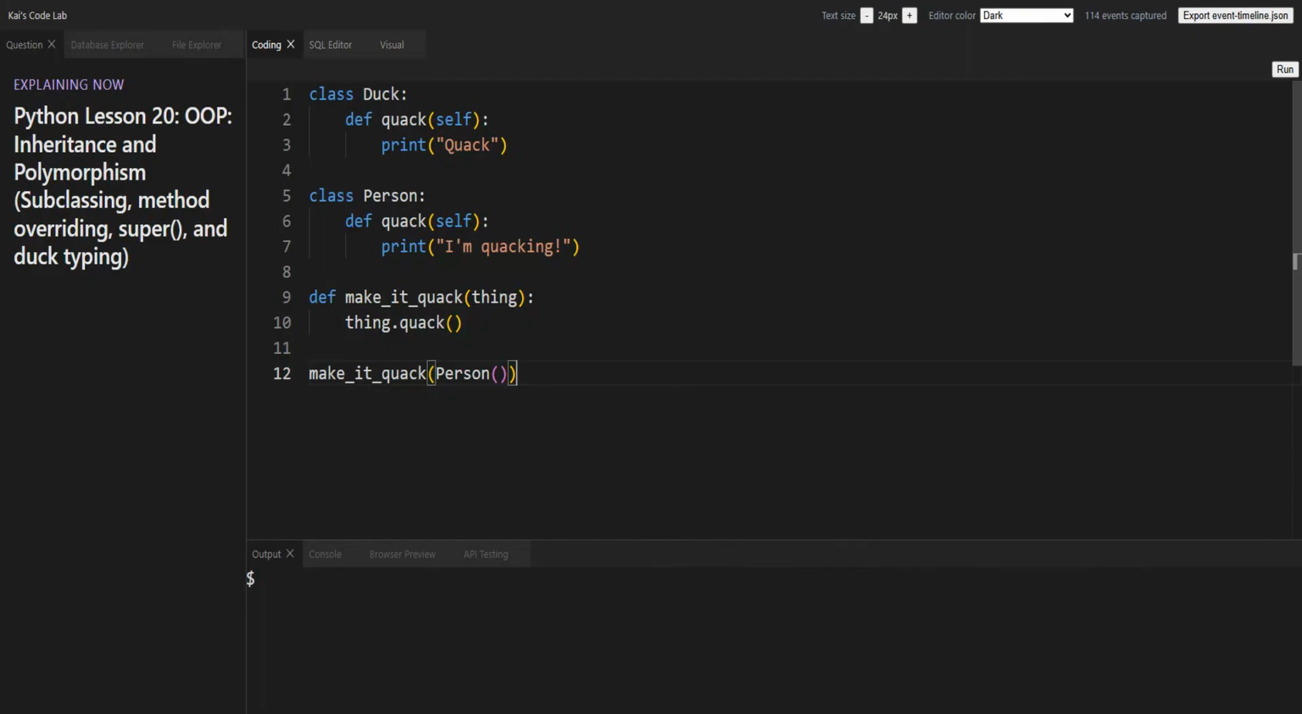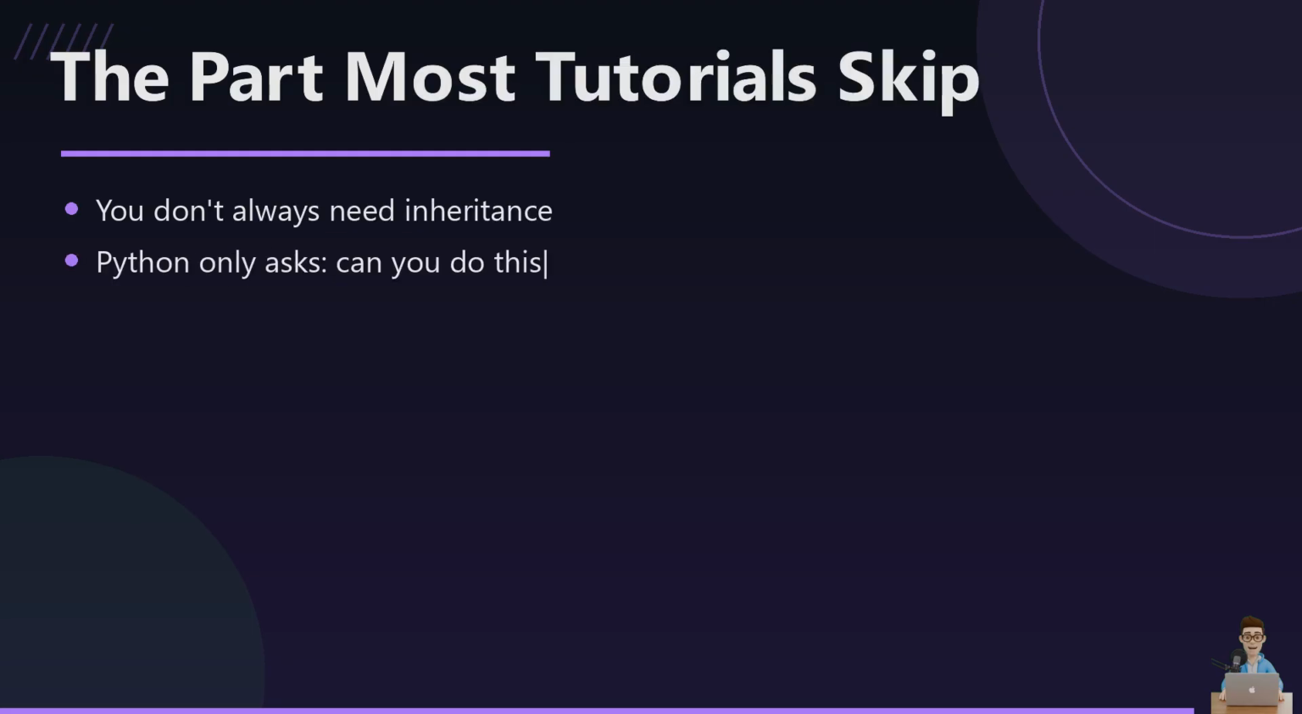That's duck typing. Here's the thing most tutorials never say out loud: you don't always need inheritance. If a duck type function does the job, use that instead. Honestly, I think people reach for inheritance way too often when this simpler trick would have worked.